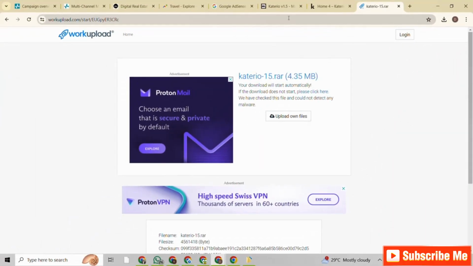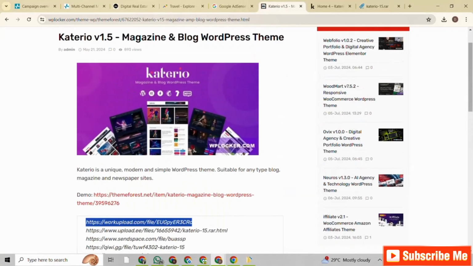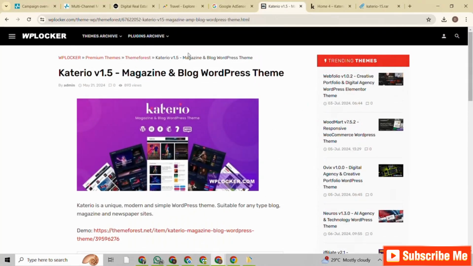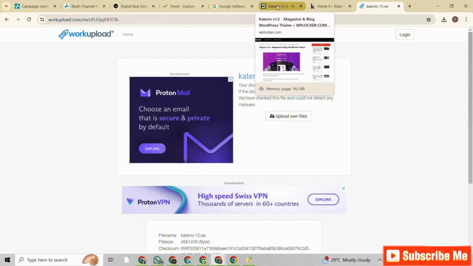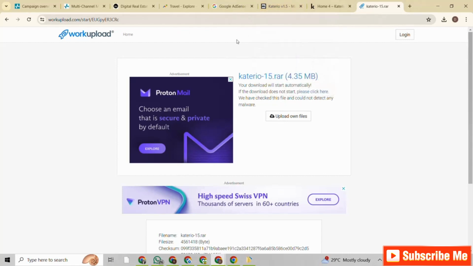One downside to downloading a free theme from wplocker is the fact that you are prone to virus. I mean, some hackers may have inserted some code into some of these themes. That is just a disclaimer for you to be aware of, right? Some hackers may put virus into some of these themes or plugins that you get for free on wplocker. After all, it is completely free, right? So they may explore those avenues to put viruses into those folders or files.